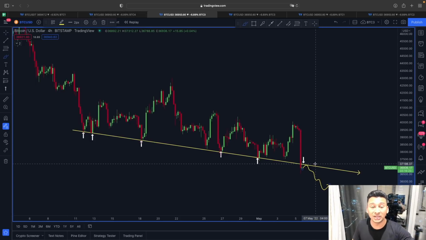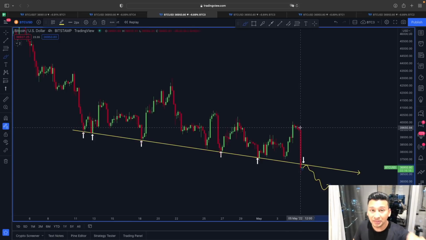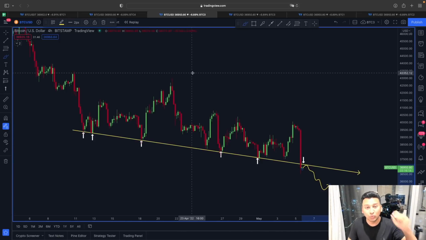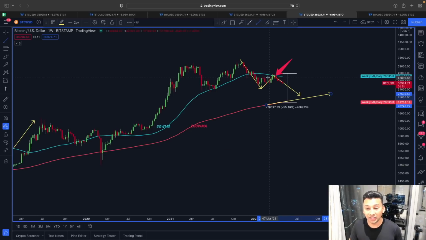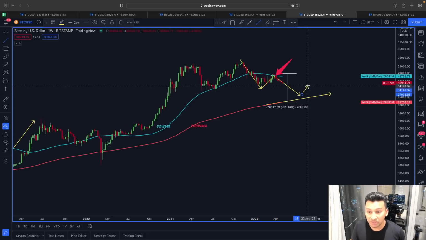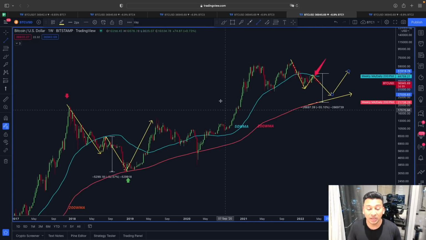So if this falling trend line in the immediate short term is not flipped into support, which is around 37,400, 37,500, then we have to be careful, because this could be slowly starting this downward trend from here on. We have seen that on the weekly, getting rejection from this 50 weekly could pull the price towards this 200 weekly moving average, and only after reaching around this 200 weekly moving average will we start a new impulsive movement, just like shown here in an example.